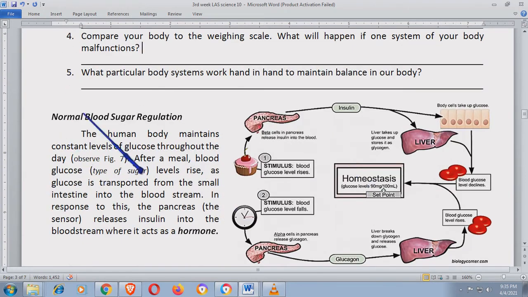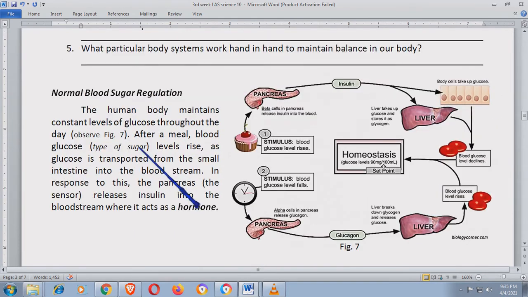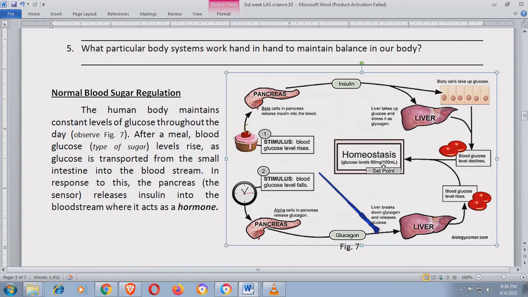Okay. Now, let's have a very basic example. Ito yan. Normal blood sugar regulation. Highlight lang natin ulit. Ito yung example, this is just one of the many examples that we have, on how the endocrine system works with the nervous system. The human body maintains constant level of glucose throughout the day. Observe figure 7. So, ito siya. After a meal, blood glucose, type of sugar. Glucose is a type of sugar.